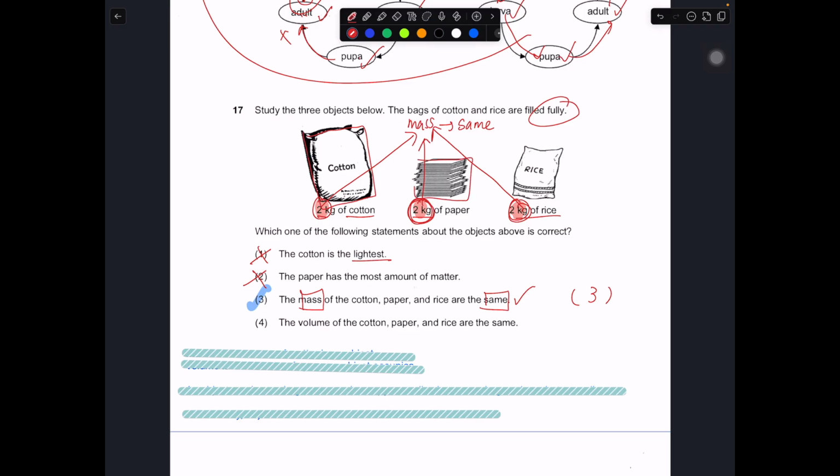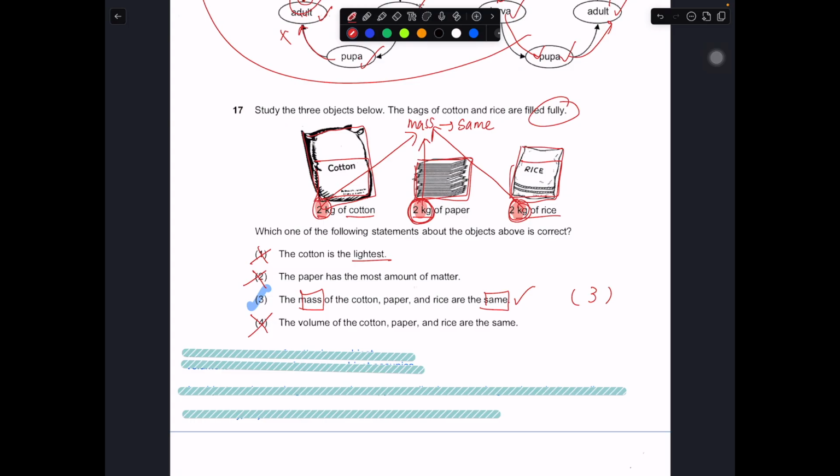This is the amount of space the paper will occupy, and likewise this is the amount of space the rice will occupy. If they do occupy the same amount of space, then the picture should show something like this. But they are not. They don't occupy the same amount of space. The volume is different. So 4 is out.